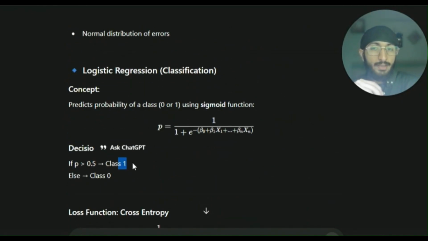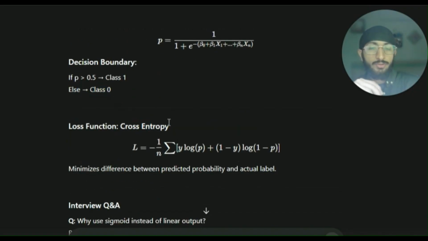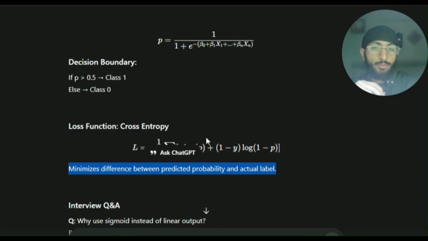Decision boundary: if p is greater than 0.5, then we have class 1, else class 0. The loss function is cross entropy, so the cross entropy loss L is equal to minus 1 by n, y log p plus 1 minus y log 1 minus p, where p is this value. So it minimizes the difference between the predicted probability and the actual label.